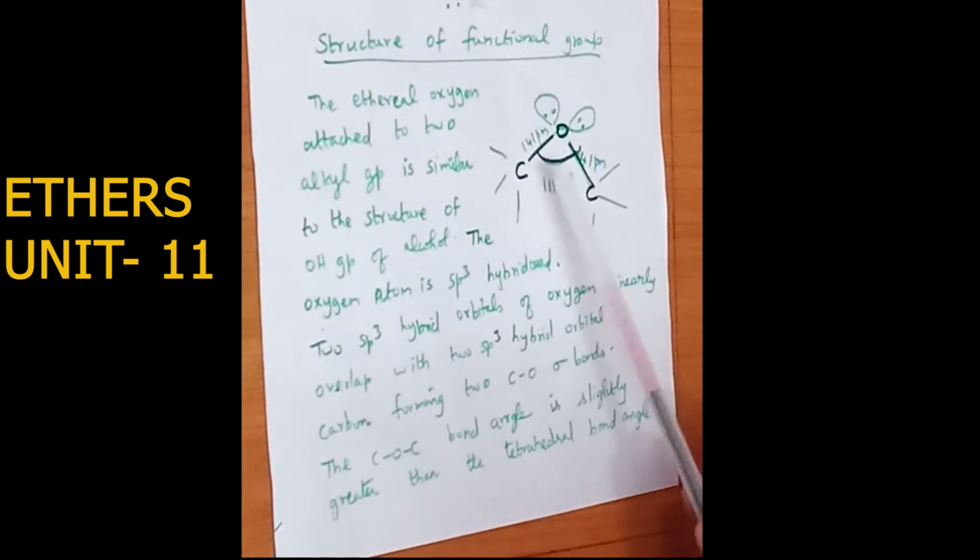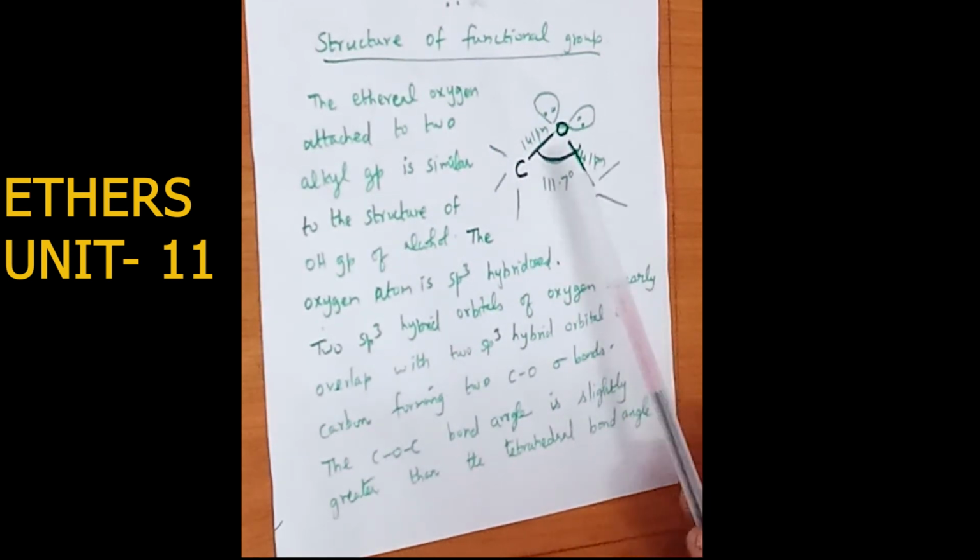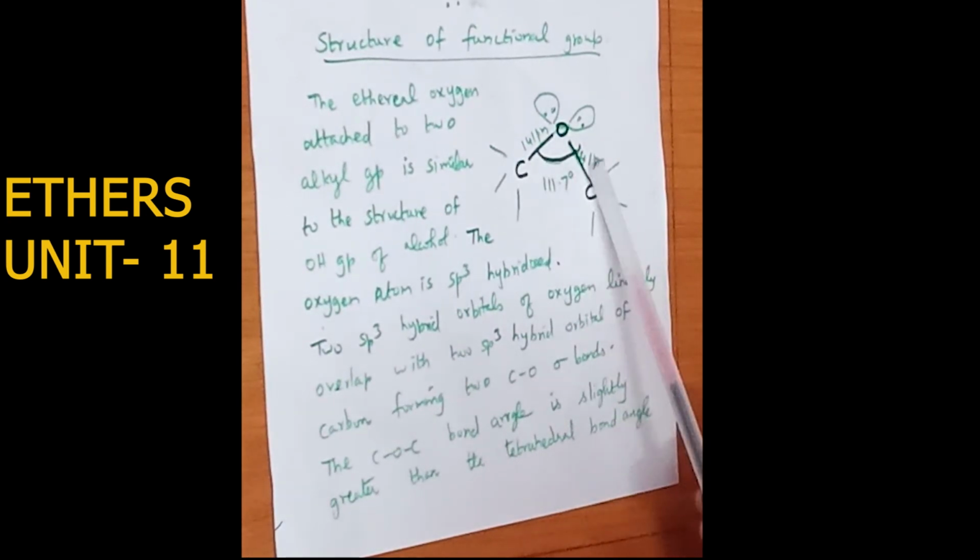Because the two alkyl groups are bulky, the repulsive interaction occurs, and so the bond angle is slightly greater than the tetrahedral bond angle.